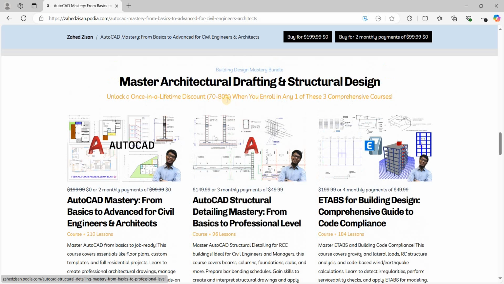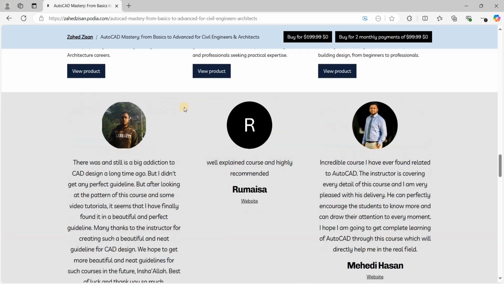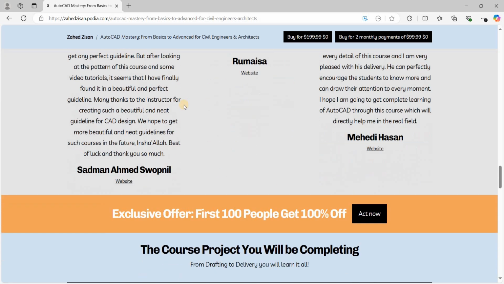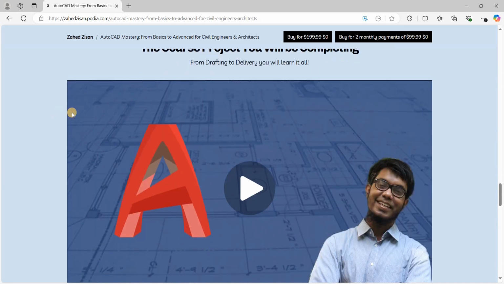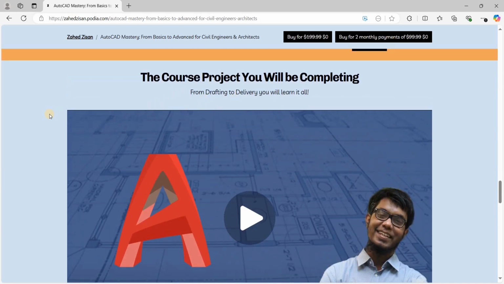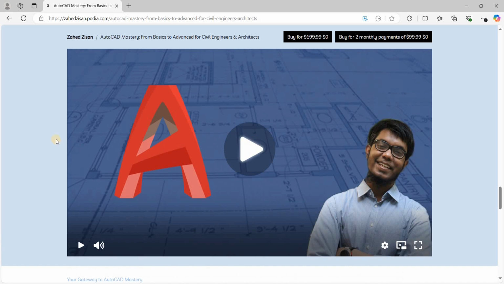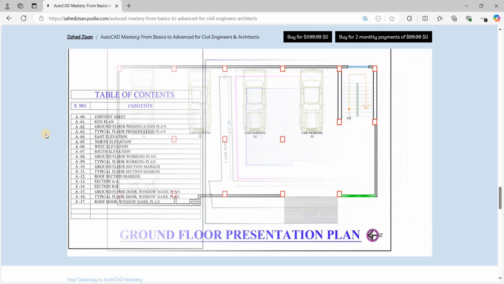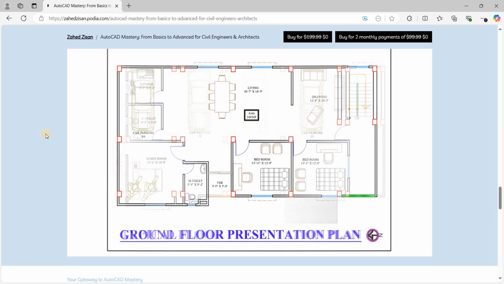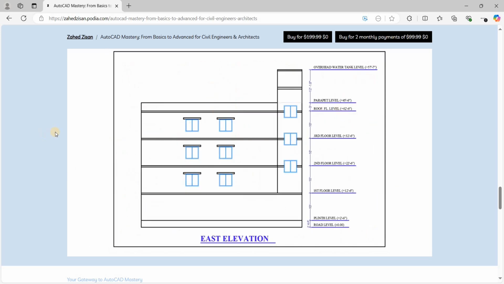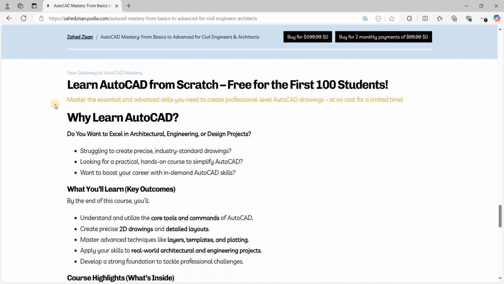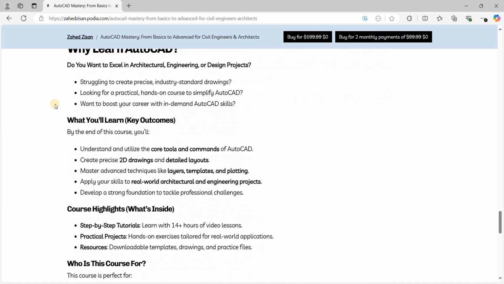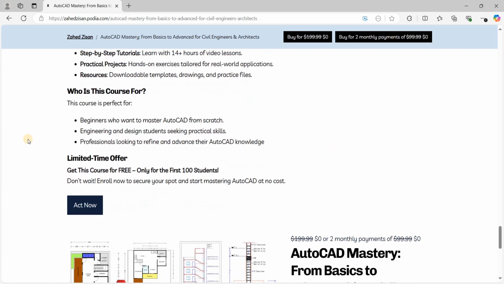Okay, and there are some pretty nice offers going on, but there are more offers which I'm going to tell you about in just a bit. So here you can see some of the reviews of the course from people who have done the course previously, and here you can see the course project that you will be completing in this course. It's going to be a total complete project where you're going to learn how to document your entire work and submit it to a client. All right. And here are some FAQs and a bit more information about the course.